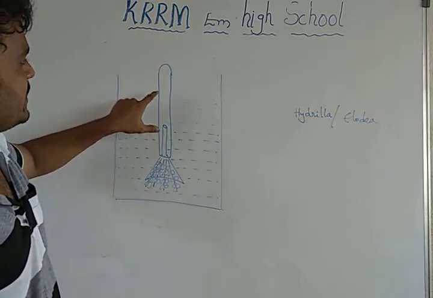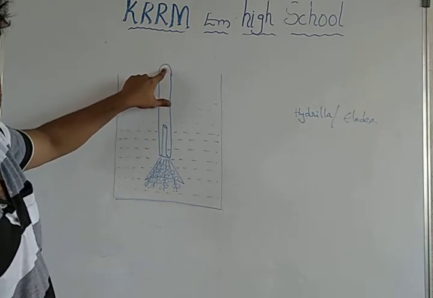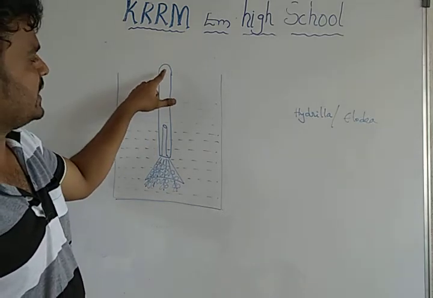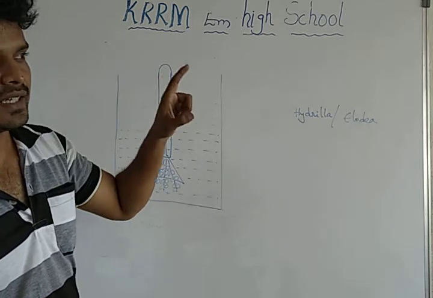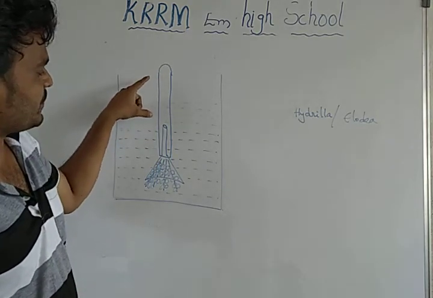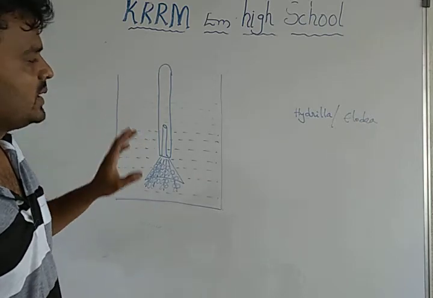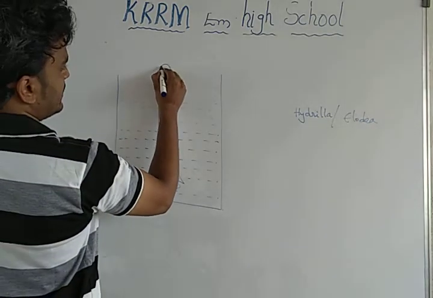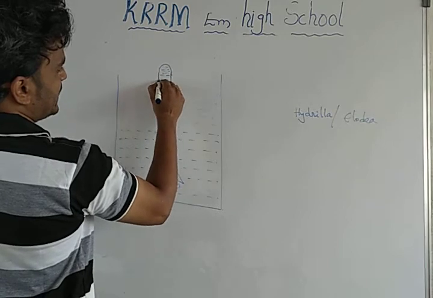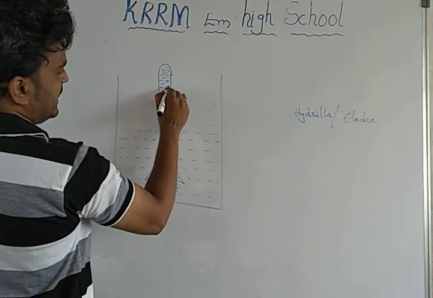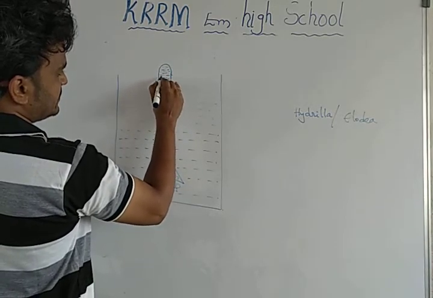Care must be taken to prevent the gap here. We should not place any gap here. By taking care, we have to keep the test tube on the surface of the funnel, so there is no gap. Then this is water. Then keep this container.